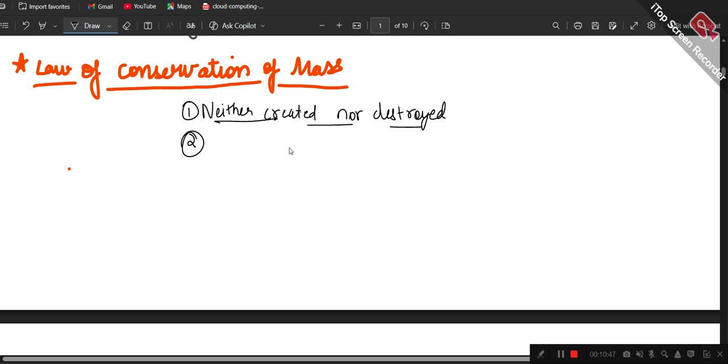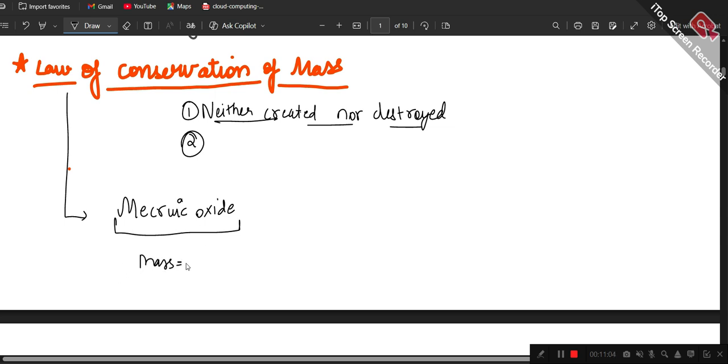If I want to give you an example, the best example is mercuric oxide, which has mercury plus the oxide form of mercury. If I take 100 grams of mercuric oxide, since mass is neither created nor destroyed, when I heat it up, it should break down into the simpler units of mercury and oxygen.